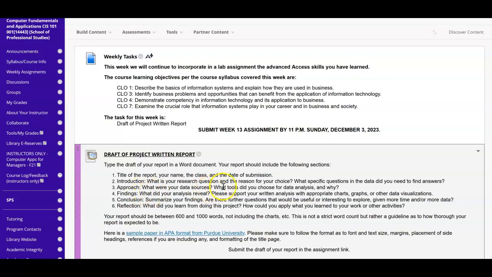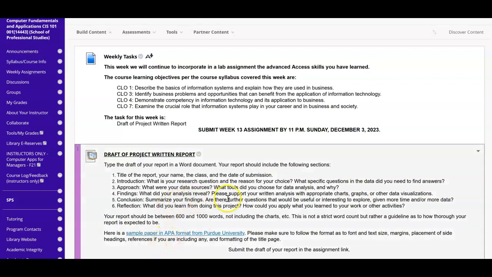Findings. After you did the analysis, after you asked the query or filtered, whatever tool you use, what did your analysis reveal? What did you learn from this? Please support your written analysis with appropriate charts, graphs, or other data visualizations. All right, so you could use a chart, you could use a graph, you could use a query, run your query, see if that will work when you transfer it to a Word document.